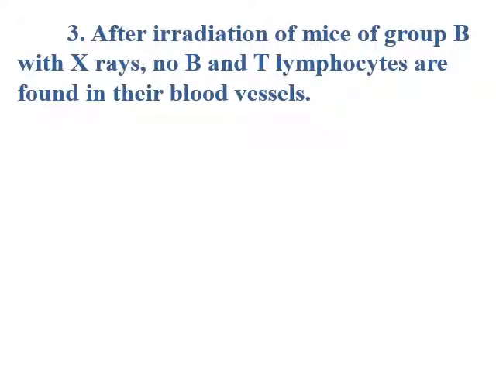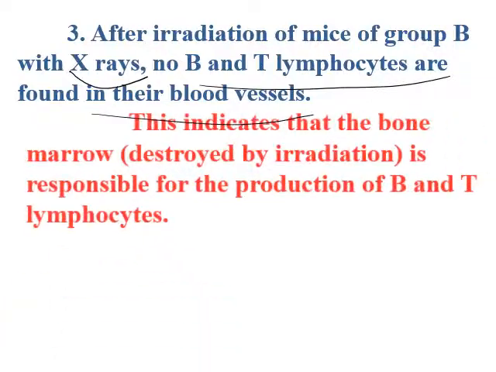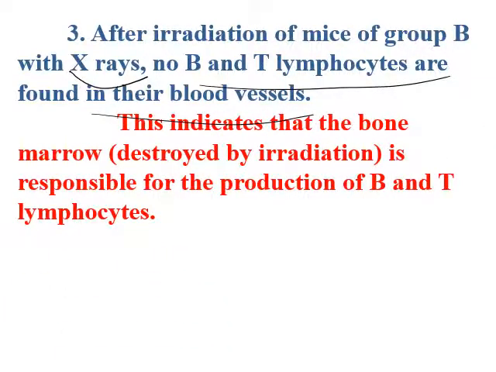Second, after irradiation of mice of group B with X-rays, so destruction of the bone marrow, no B and T lymphocytes are found. Meaning that the bone marrow is responsible for the production of B and T lymphocytes, since the bone marrow is destroyed by X-rays, so there are no B and T lymphocytes.